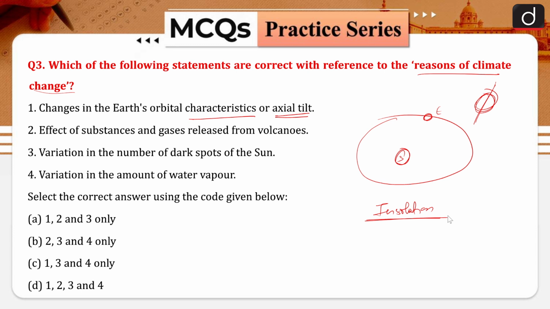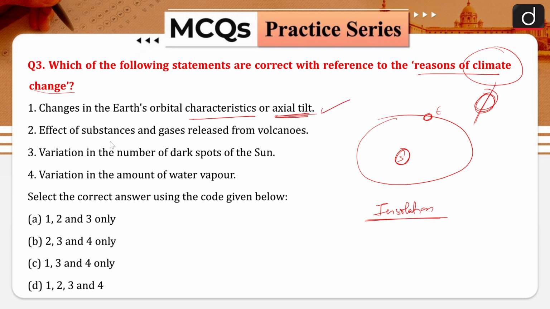So when we are talking about climate change, it will happen anyway, because you know that Earth has gone through various cycles of temperature, wherein Earth was a ball of fire, then it was altogether a cold body, and now it is habitable. So these changes have been happening by nature itself. But again, when we are talking about the climate change right now, that is because of anthropogenic activities, because human interference has sped up this activity. So because of this particular tilt, naturally this is happening, one thing.